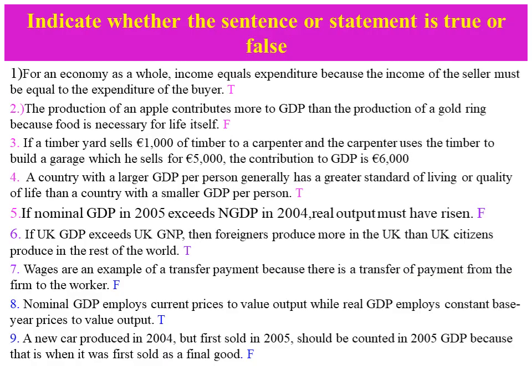Number 9: a new car produced in 2004 but first sold in 2005 should be counted in 2005 GDP, because that is when it was first sold as a final good. This is not correct. It is false. A produced item should be recorded under the year in which it was produced, not transferred to the next year.